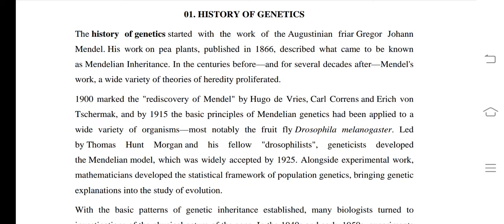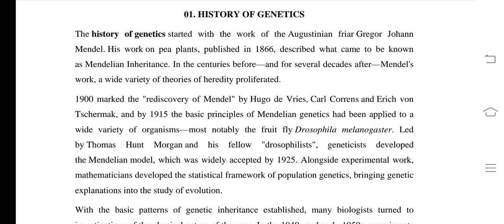Today we are learning one extra lecture about genetics. In this lecture we will talk about some history of genetics, and in the second part we will talk about some scientists and their discoveries. Means the role of scientists according to genetics.